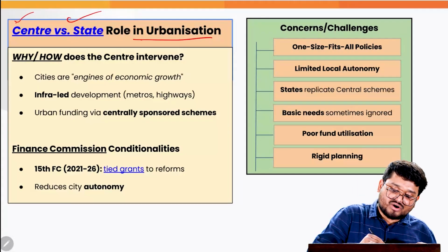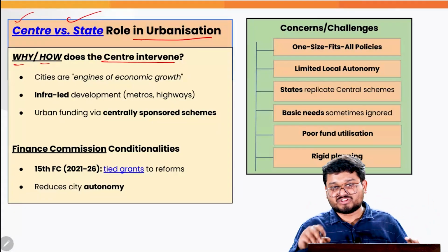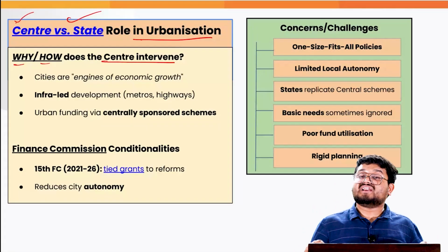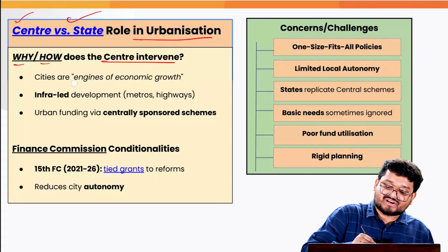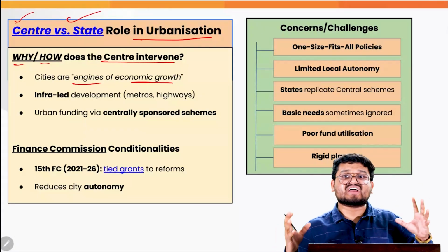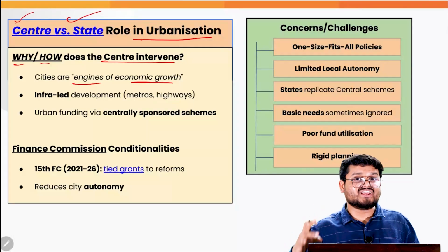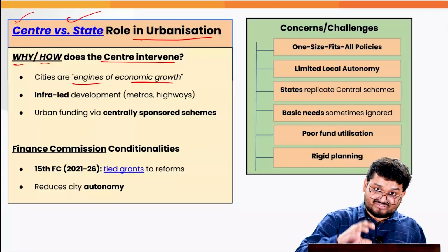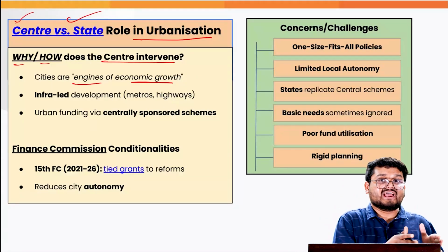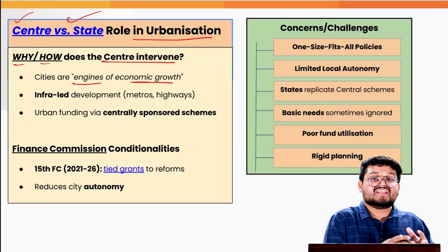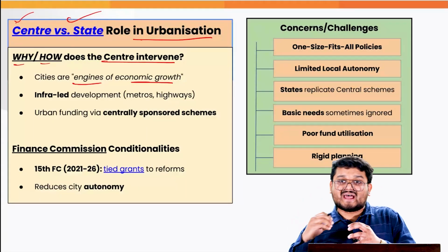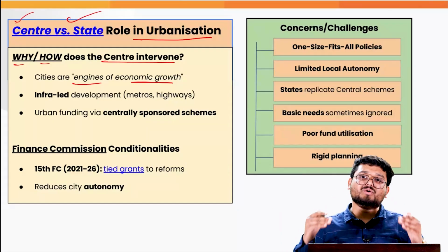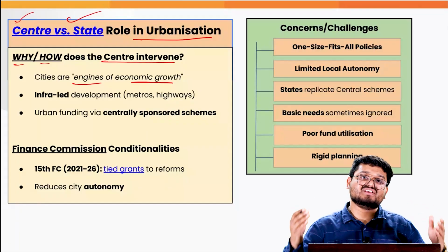Now, to understand why and how the center intervenes in all these projects, we have to understand that the center, the government of India, believes that our Indian cities are right now the engines of economic growth. That is why economic growth is a national agenda in which the central government seeks to participate via various government initiatives for the betterment of Indian cities. Generally the central government believes that if we develop the infrastructure of these cities, it will lead to better job creation and a better engine of economic growth. That is why the government right now is focused on building metros, highways, airports, and so on.